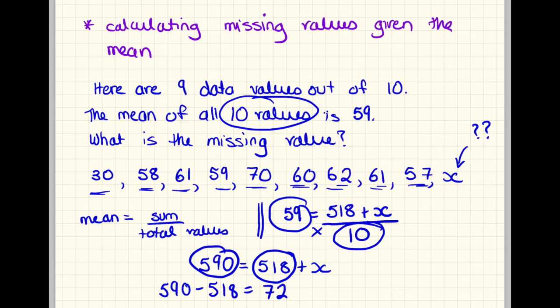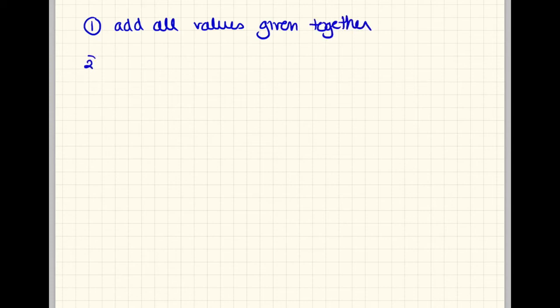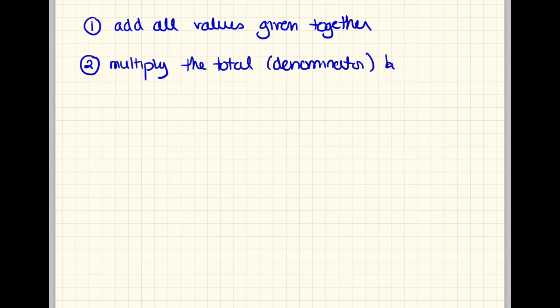Now, to help you out, I'm going to write out step by step what we've done. Step 1, you need to add all values that were given together. The second step would be to multiply the total, and I'm going to write here denominator because everybody should know what the denominator is, by the mean, which should have been given.